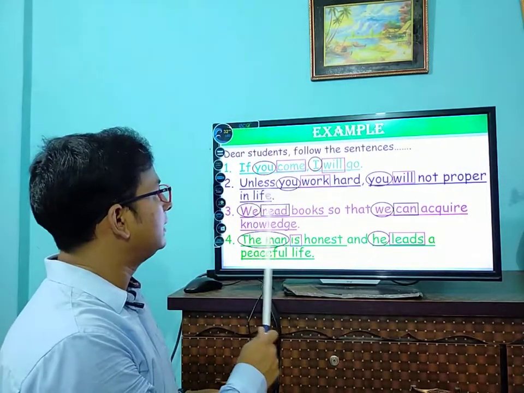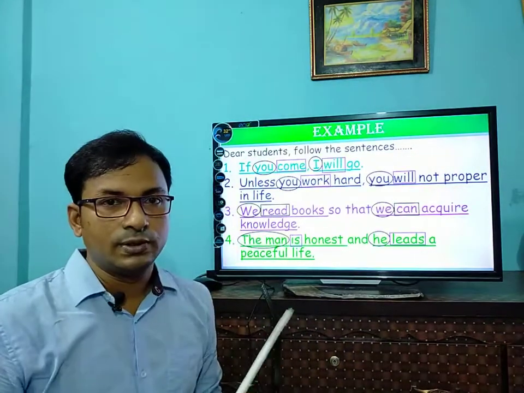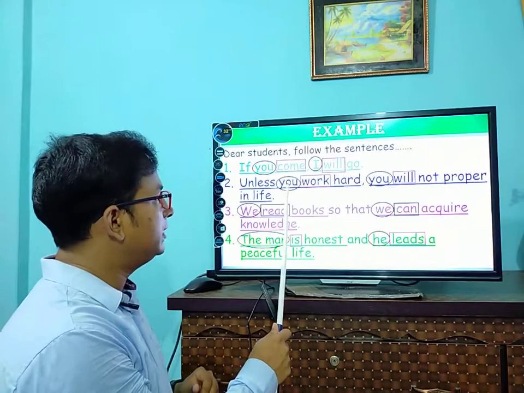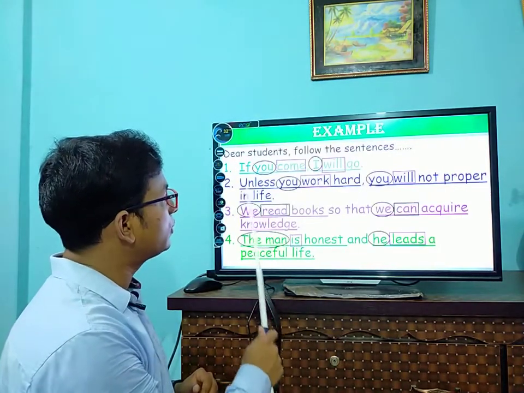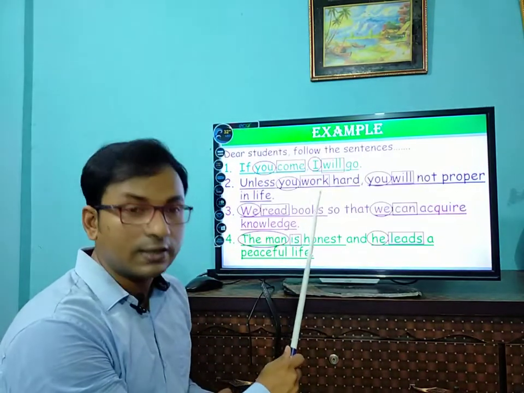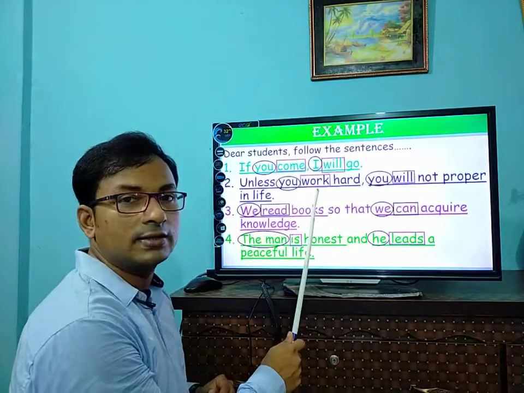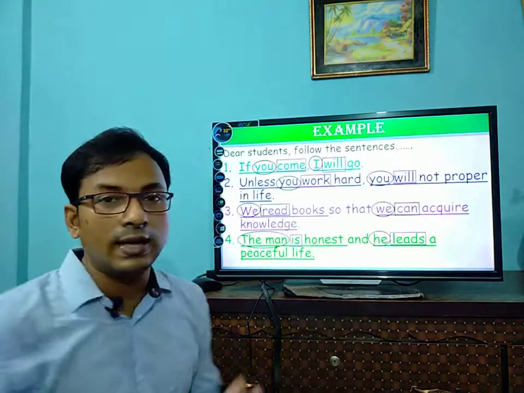Next one, unless you work hard, you will not prosper in life. So in this sentence, we also find a subject in this part. In this part of the sentence, it is a clause. Why is this part called a clause? Because there is a subject and a finite verb. That is why this part of the sentence is called a clause.